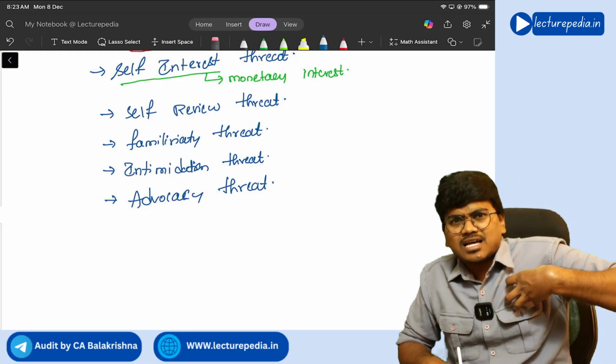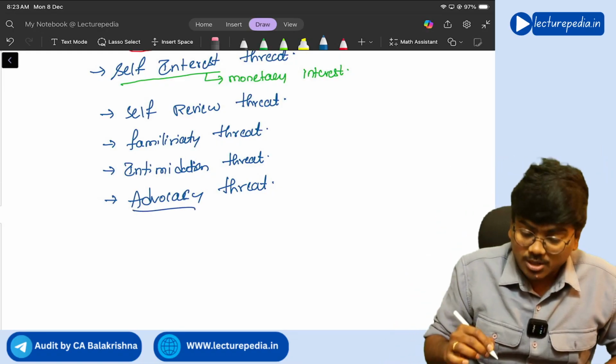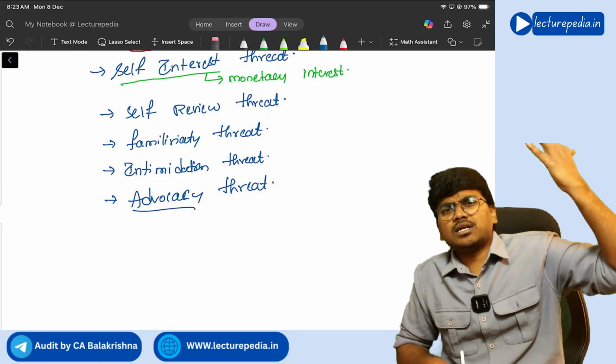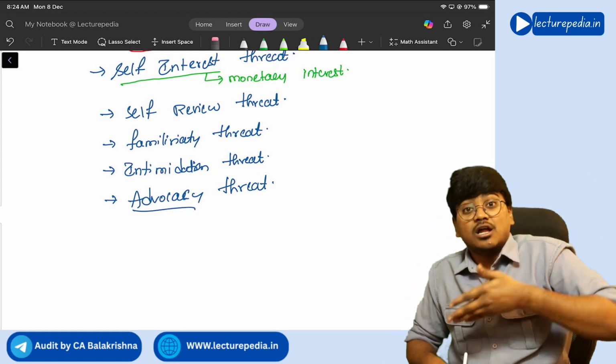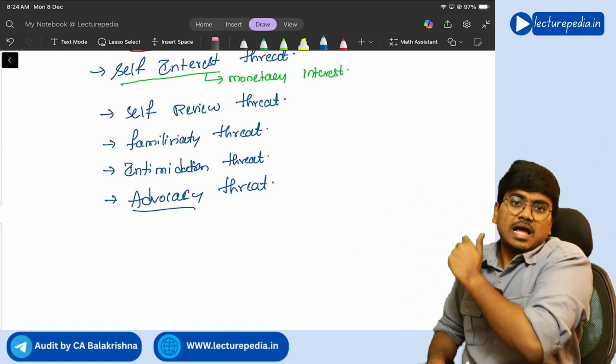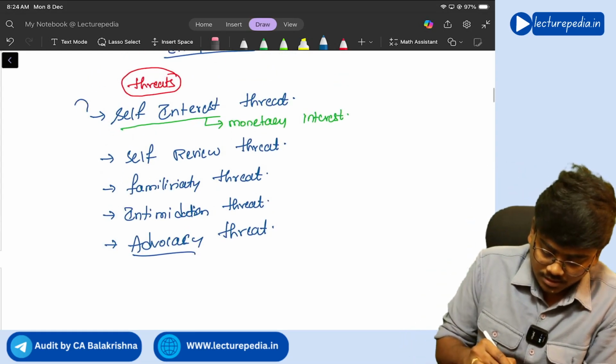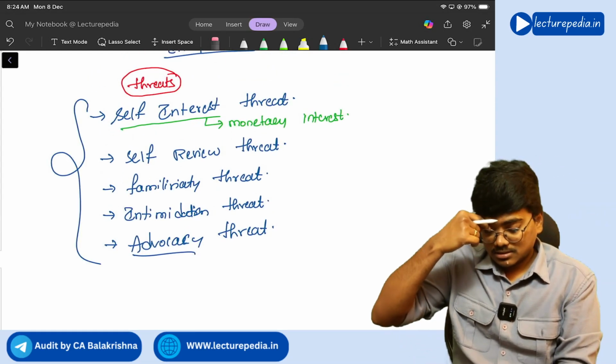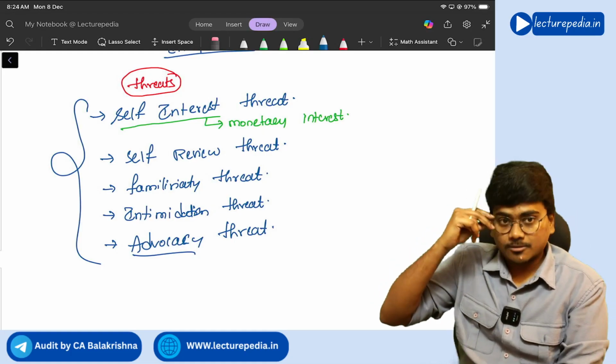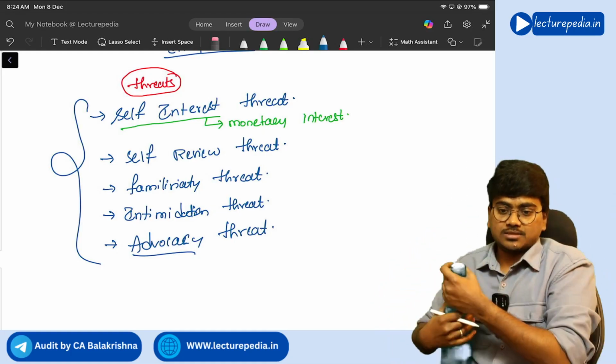Since the auditor has advocated, advocacy means promoting the client, since the auditor has promoted the client to such an extent, now he is not able to act independently, understand? So these are the threats to the independence of the auditor. Got it? Yes.